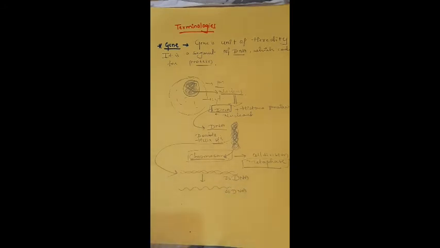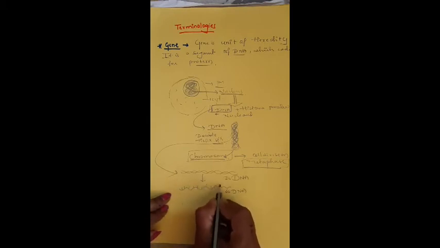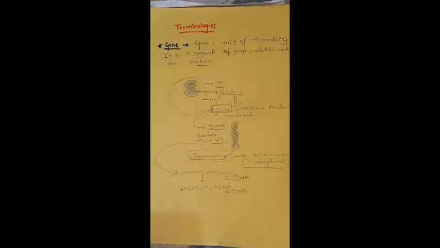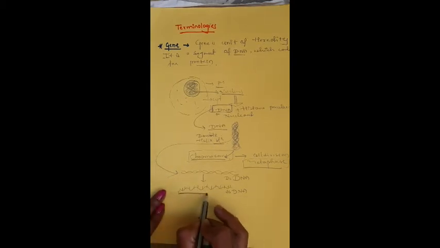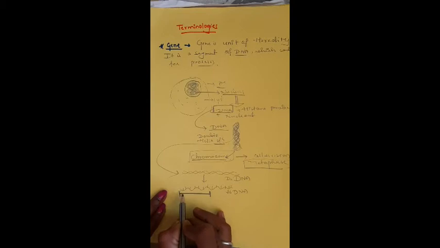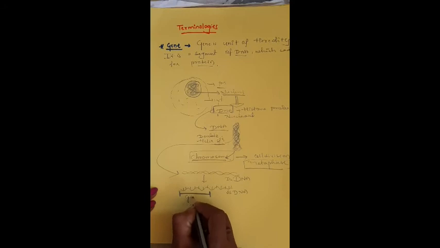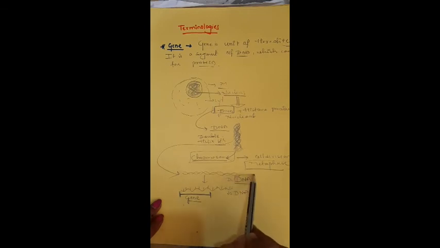The DNA has the nitrogen base pairs. Suppose I consider this part of the DNA, from here to here, then that part of the DNA is known as a gene. The gene is a unit of life or unit of heredity, because the heredity segment is a DNA.